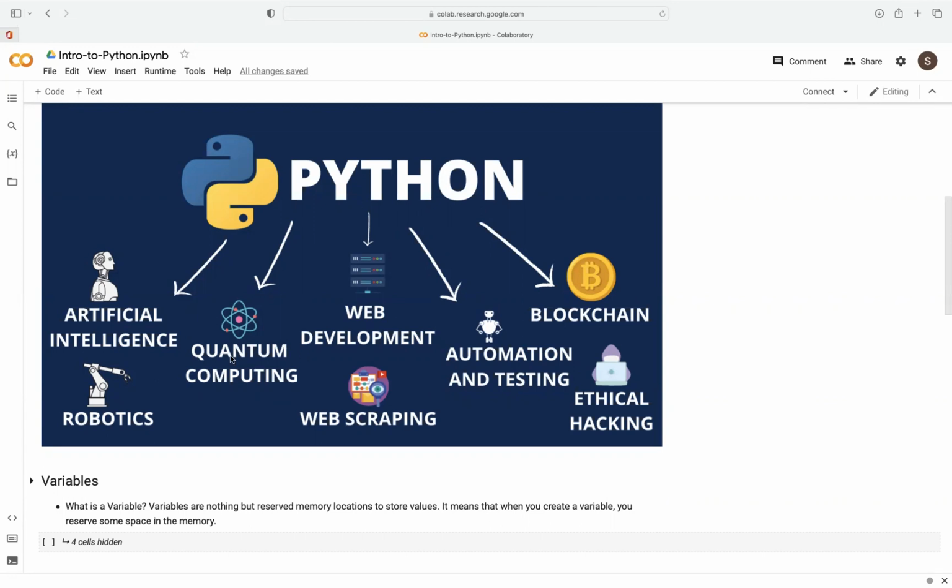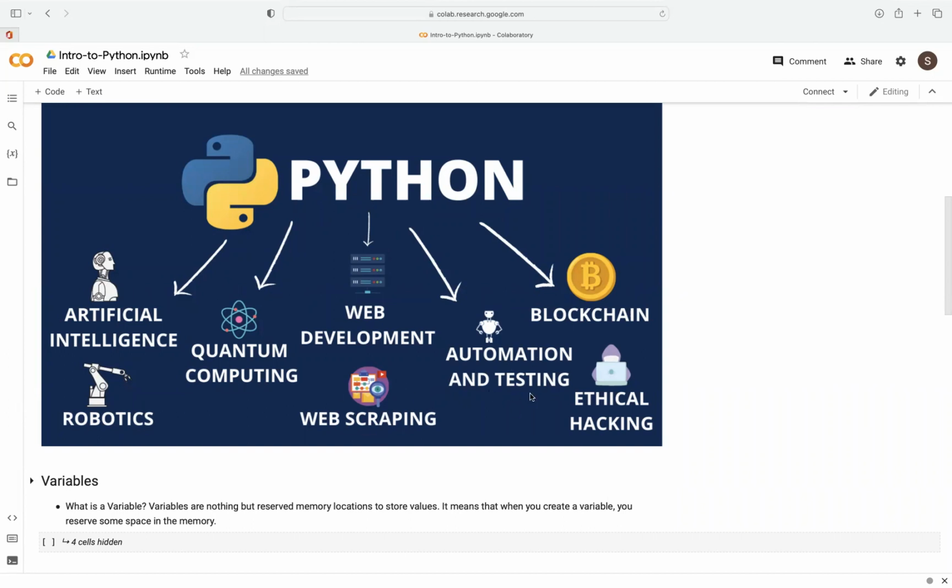We've seen that in quantum computing. We also use Python in web development. It connects to SQL and NoSQL databases and allows you to access data through a browser. Web scraping, for example: let's say we wanted to extract some big data, like maybe from the Twitter Firehose. Okay, you can scrape large amounts of data from social media using Python.